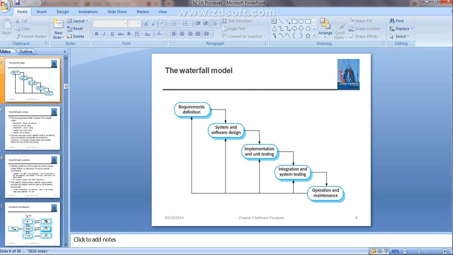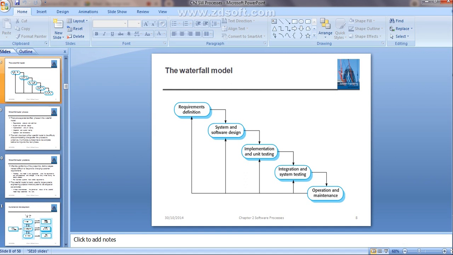The next is integration and system testing. Integration means whatever set of programs you have written in the implementation phase, you are going to integrate those programs into one program unit and test that complete system to ensure that the software requirements already defined are all met. Clear? Integration indicates what?